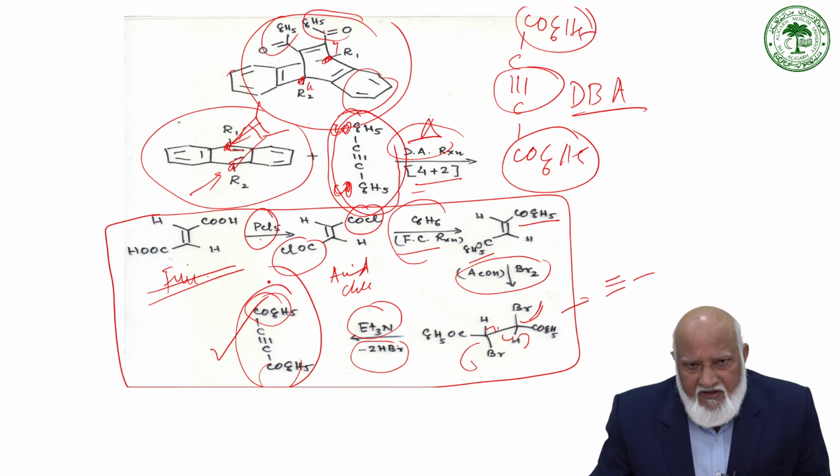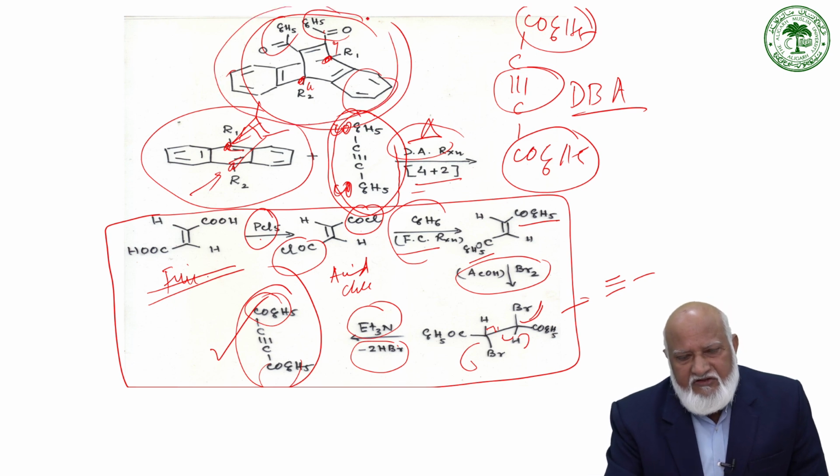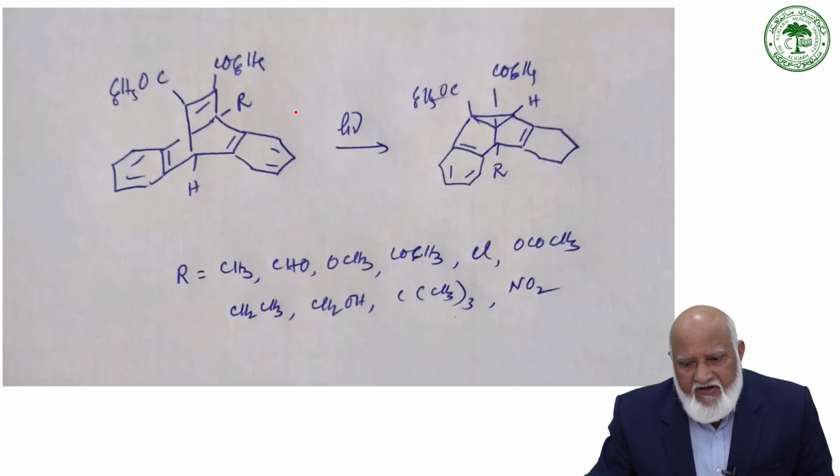Now the reaction of anthracene with DBA has been done extensively, and it also adds in a similar fashion, addition of acetylene to the 9-10 position, to give a similar adduct.